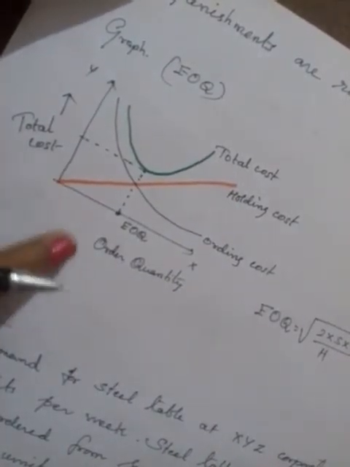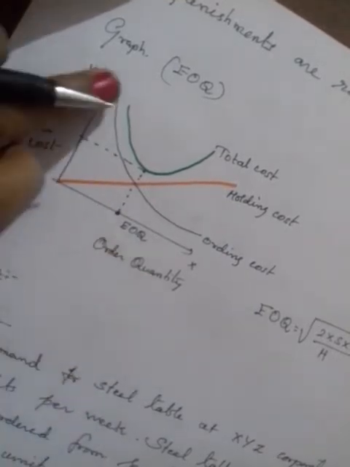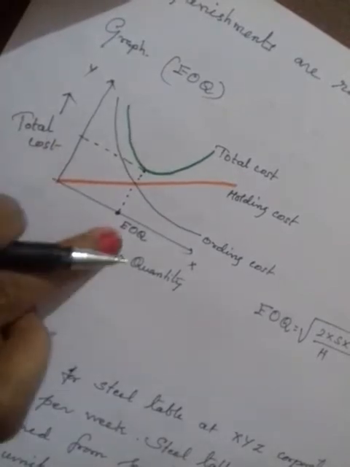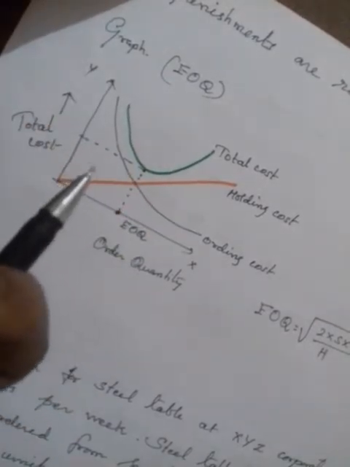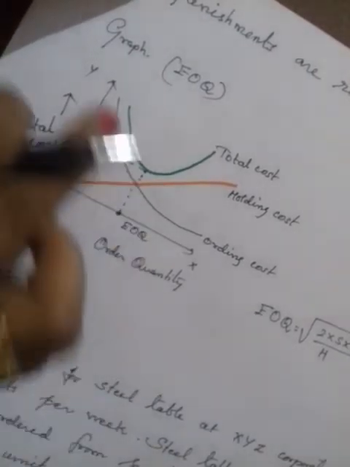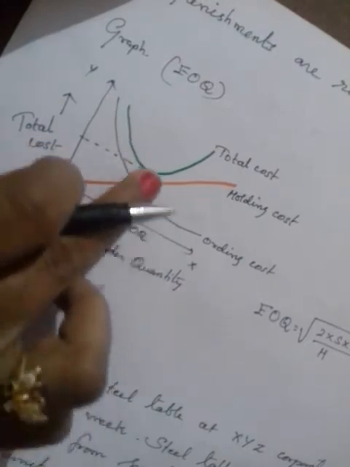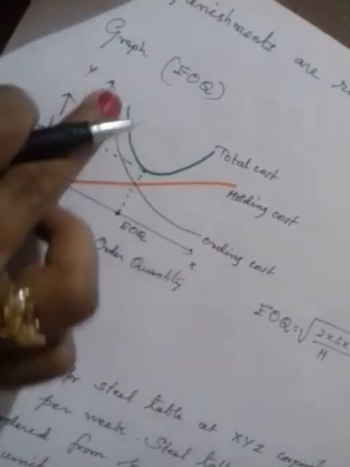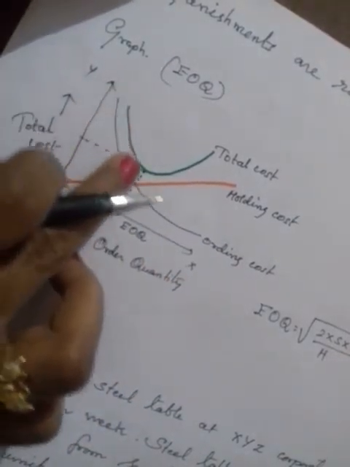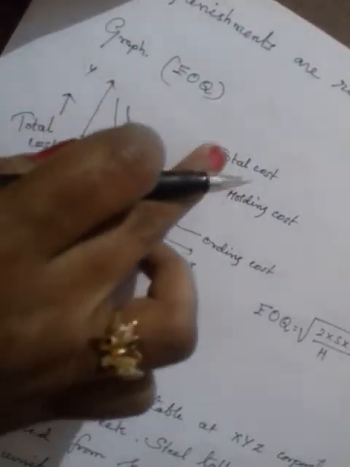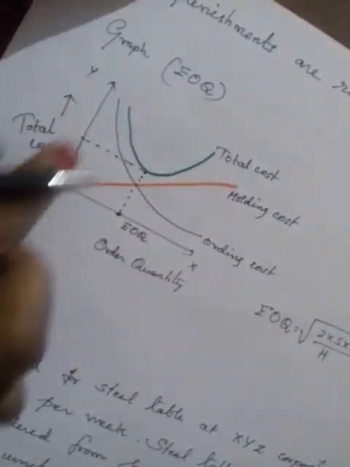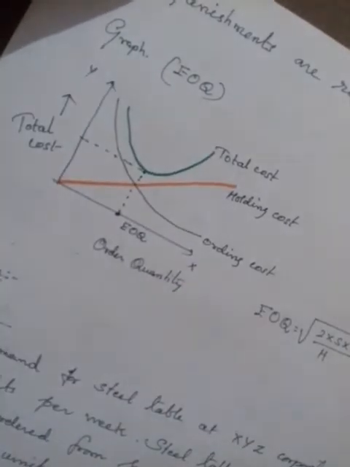If the economic order quantity increases, your ordering cost will decrease, because instead of 10 units you are going to purchase 1200 units, so your ordering cost will be decreased. If you add these two, given in black and orange, holding cost and ordering cost, you will get the total cost. That curve is in green. This is the total cost.